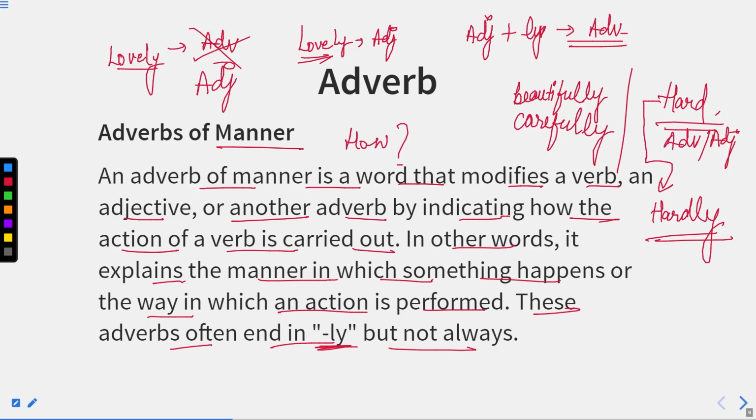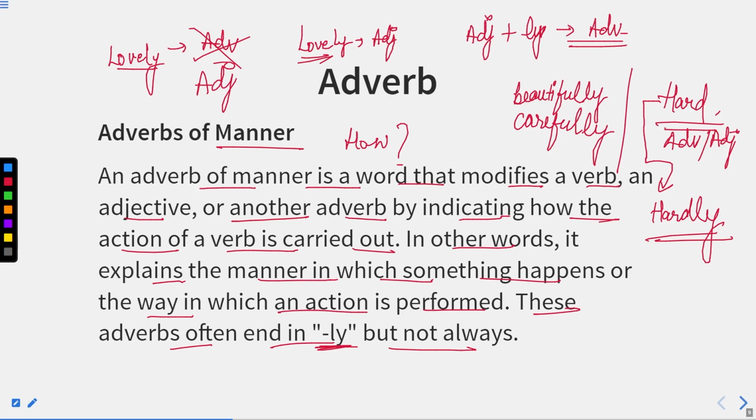No, that is not the true case, because that word is far different from the word hard. So we cannot always say that adding ly as a suffix to an adjective will make it an adverb. It is not always possible, but many times it is possible.